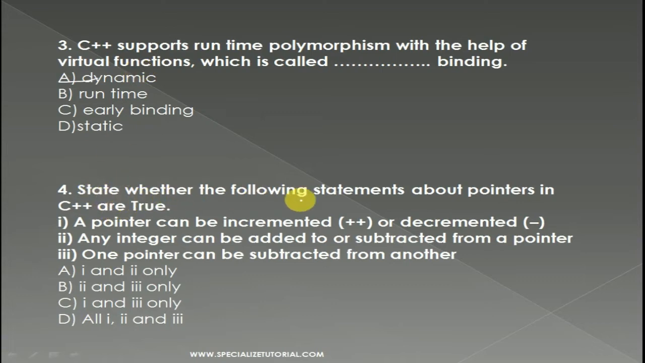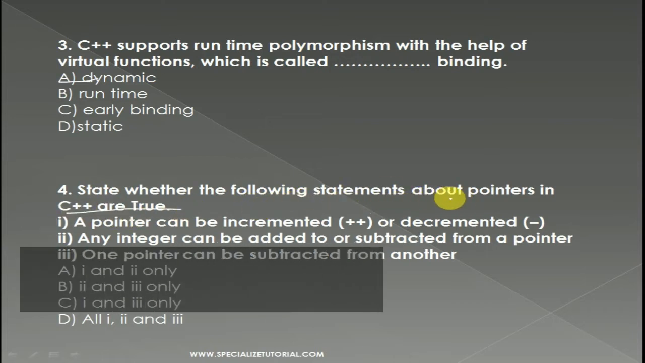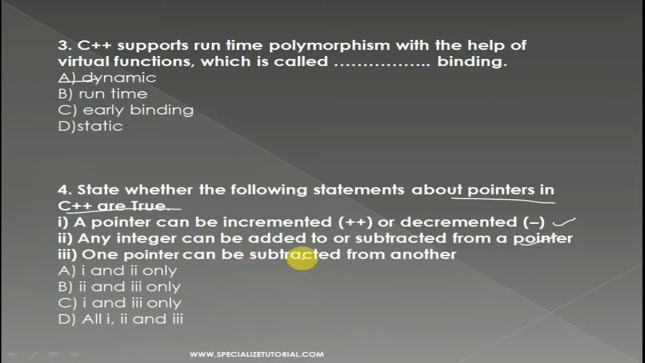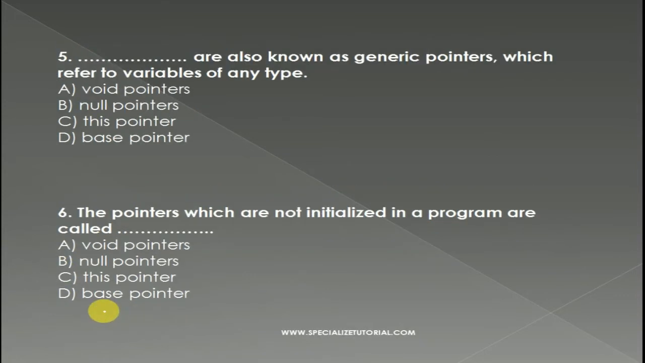Question number 4: state whether the following statement about pointers is true. Let's think about it. A pointer can be incremented and decremented. This is true. Any integer can be added to or subtracted from a pointer. It is also true. One pointer can be subtracted from another. It is also true. So these are all actually true. So go with all of the above. This is the right answer.